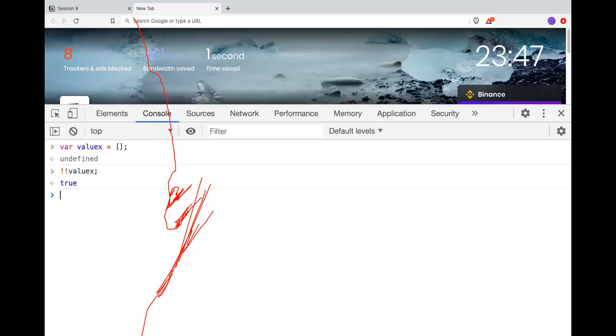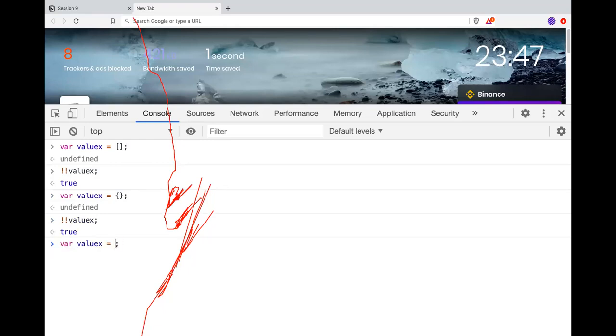The non-primitives are always truthy values. Right? Whenever you add an exclamation, it converts into Boolean. So the Boolean is true. The first time it negates to false, then again it negates to true, and that is what is showing me true. Same with the object.